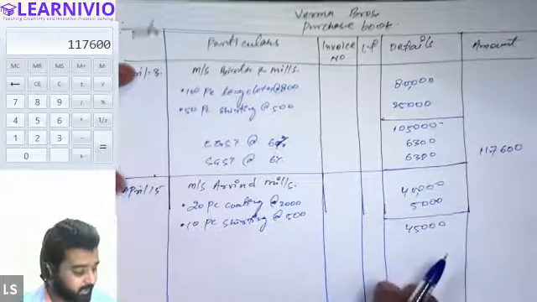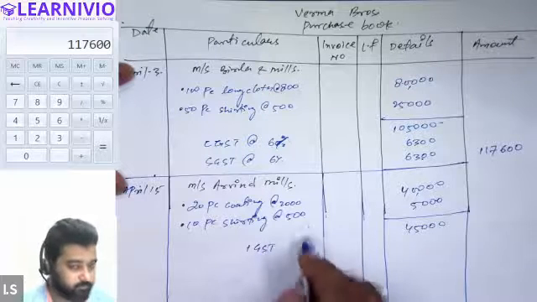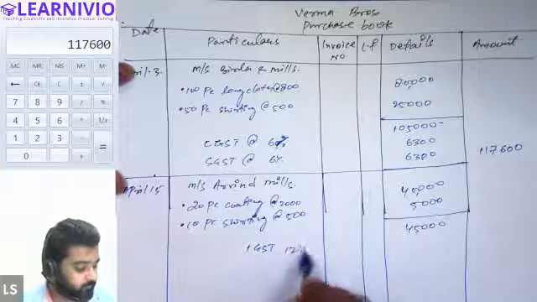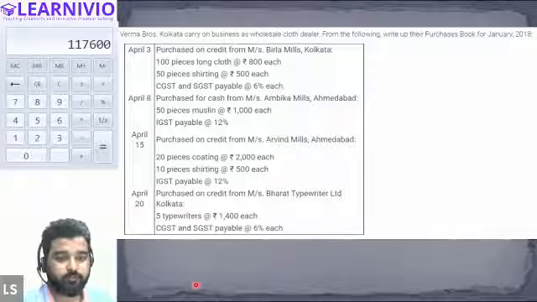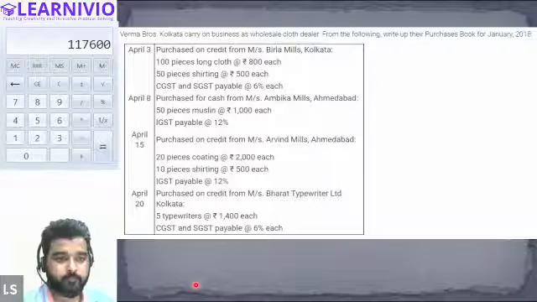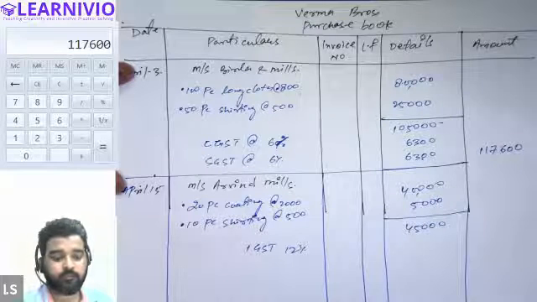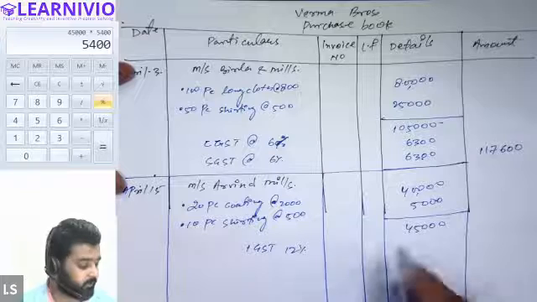Now we will apply IGST. IGST is 12%. So 12% of 45,000 will be how much? 45,000 into 12% will be 5,400.